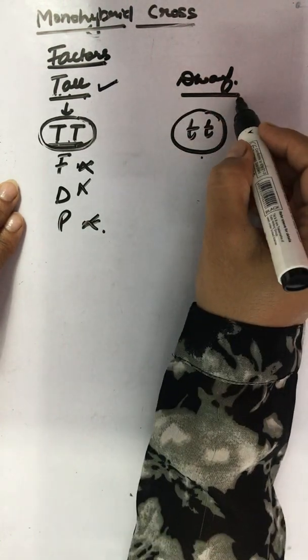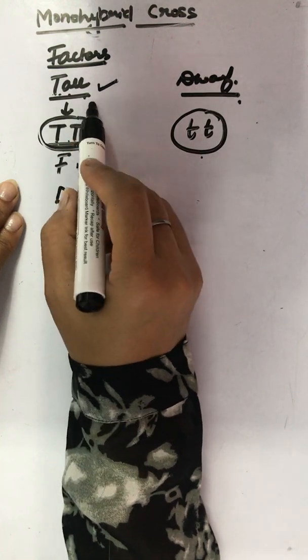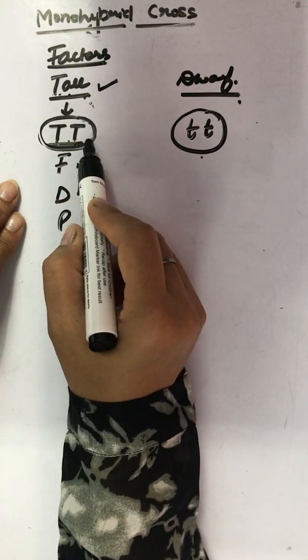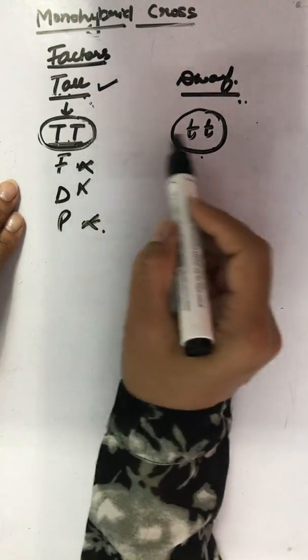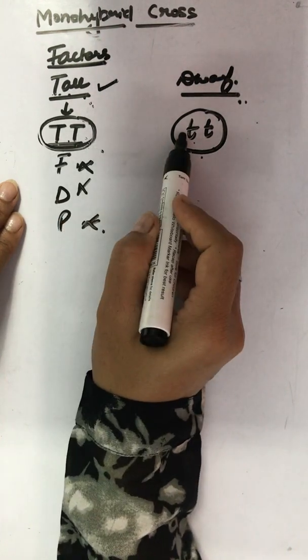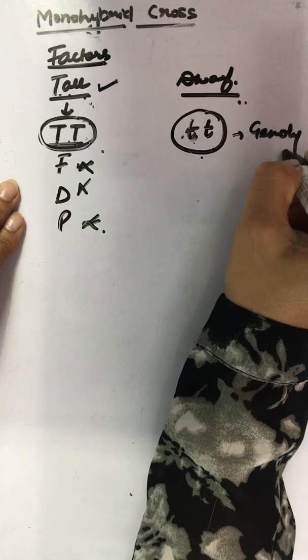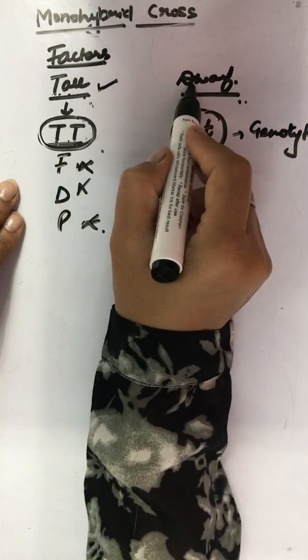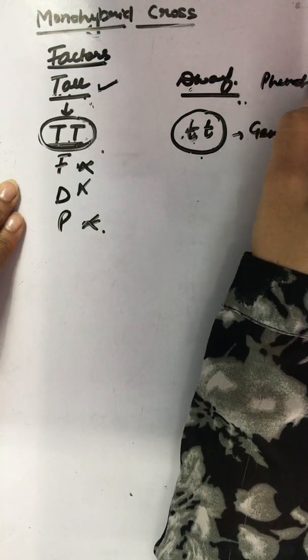That means the recessive trait of the same. Tall represented by capital T and dwarf represented by small t because these have to be represented in pairs, and this representation is known as genotype. And this appearance tall and dwarf is known as phenotype or the phenotypic expression. This is the genotypic expression.